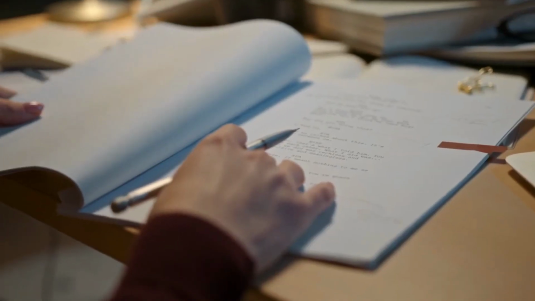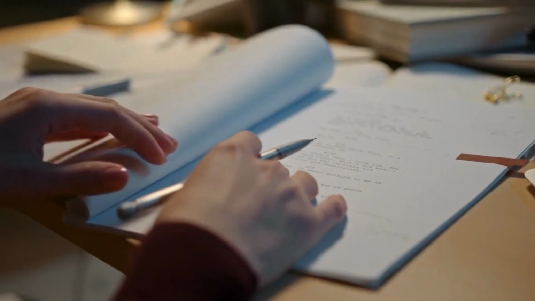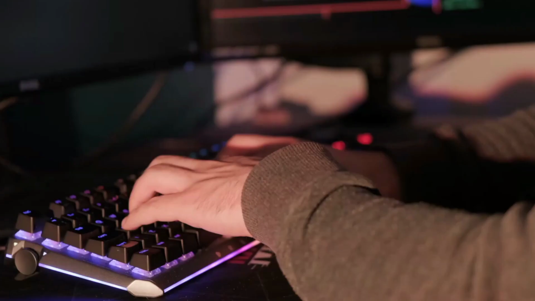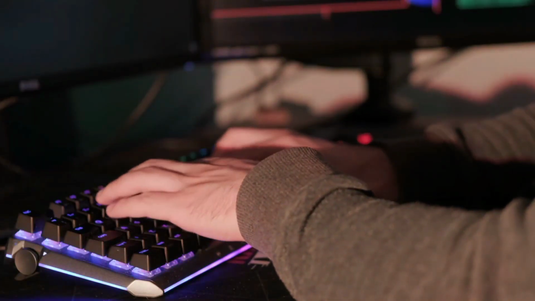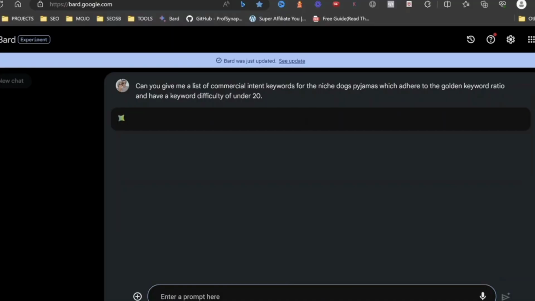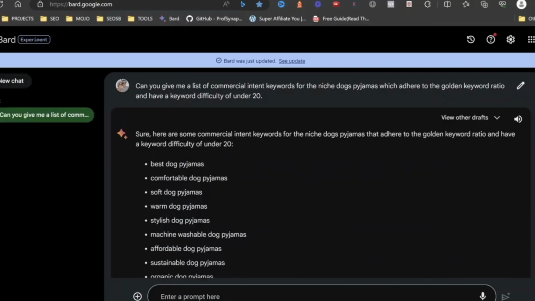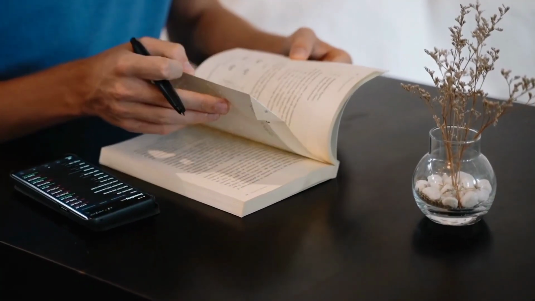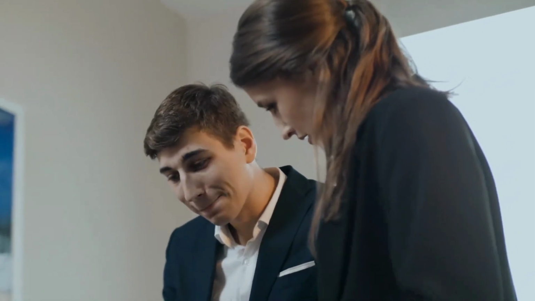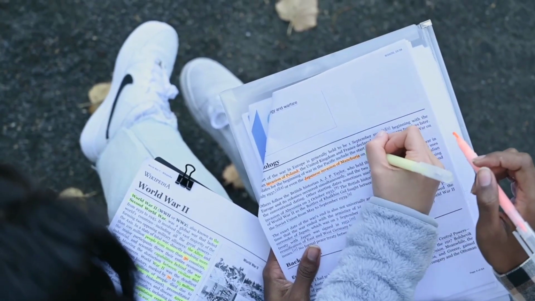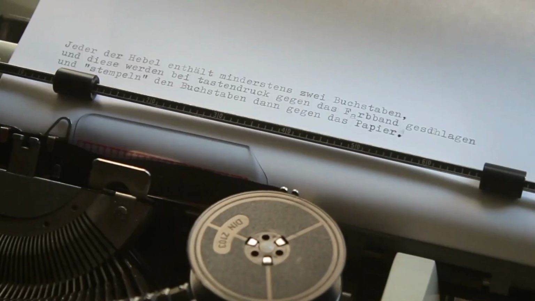Chapter by chapter breakdown, building your ebook brick by brick. With a well-defined outline in hand, it's time to translate your blueprint into captivating chapters. Google Bard becomes your tireless construction crew, ready to build upon the foundation you've laid. Break down your outline into individual chapters, focusing on one at a time. Prompt Bard to create the content for each chapter, ensuring it aligns with the overall theme and addresses the specific challenges identified in your research.